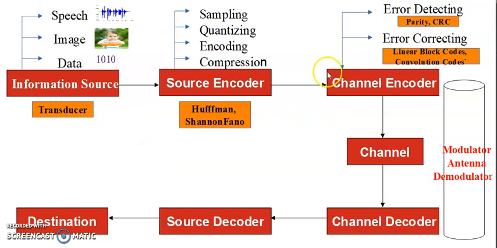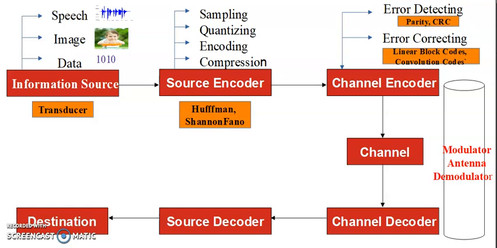Now in the transmitter section, the three important blocks for digital communication system are information source, source encoder and channel encoder. So what is the information source? Information source is nothing but anything which provides the information. For example, a person is speaking on a mobile phone. The person is the information source there. Now whatever the data that the person is speaking is nothing but the actual data you have to transmit.